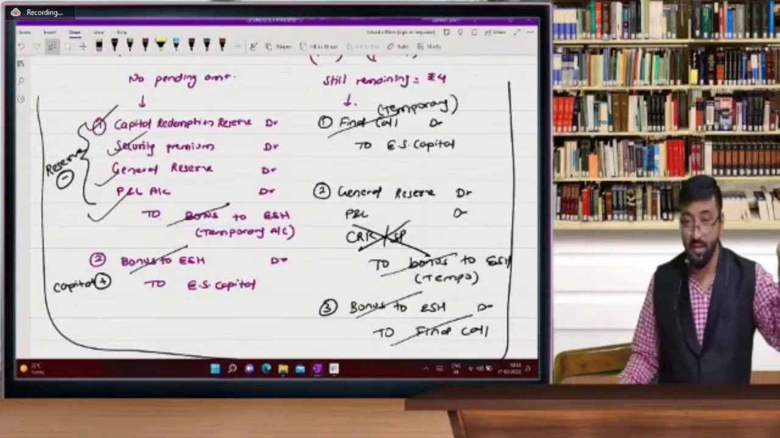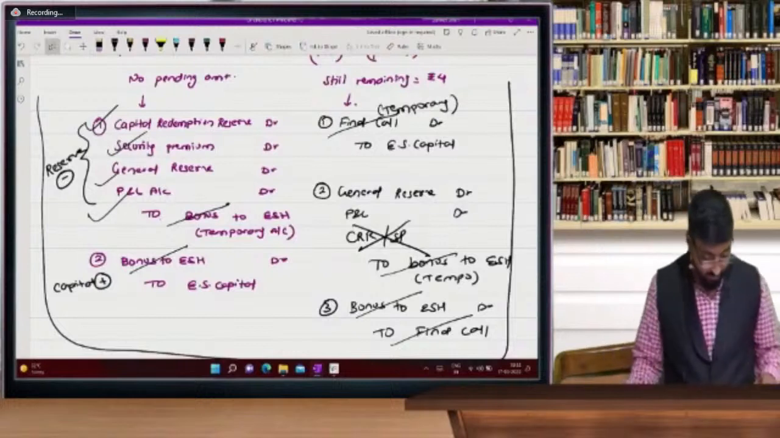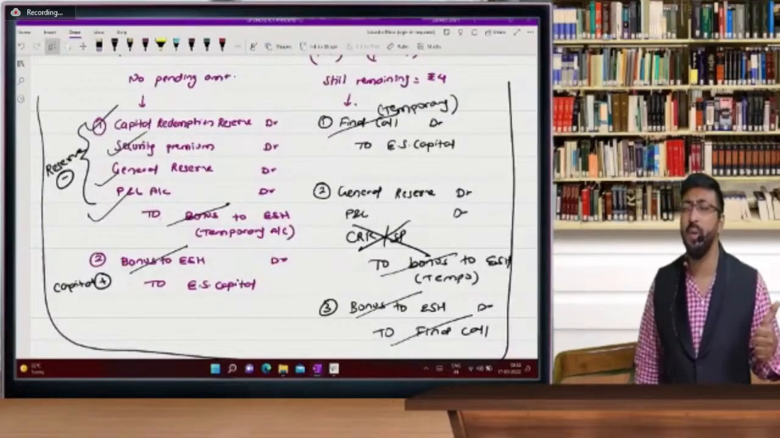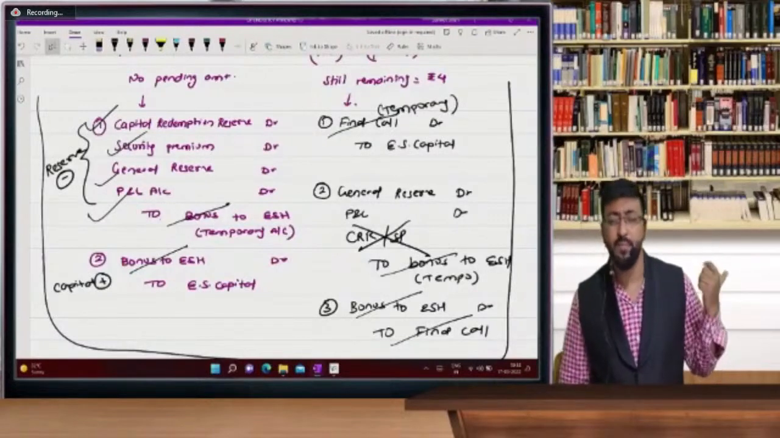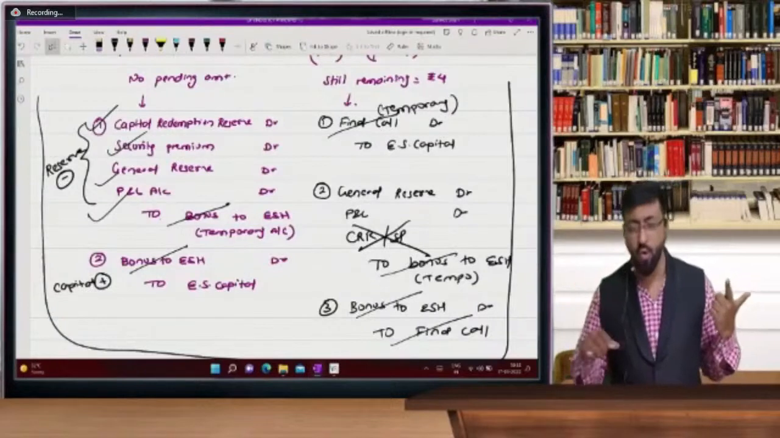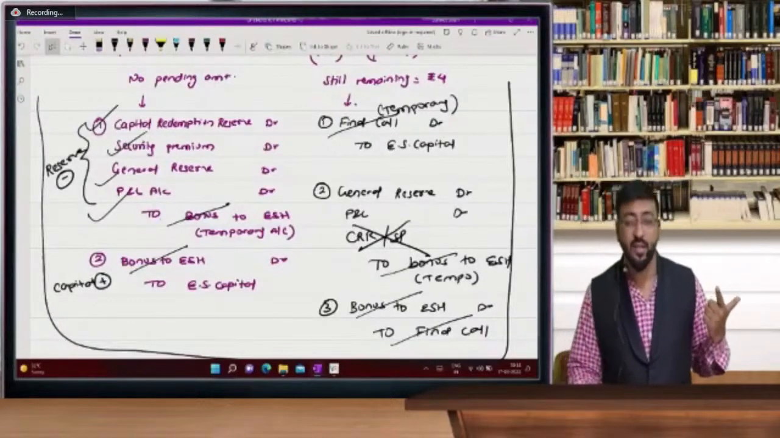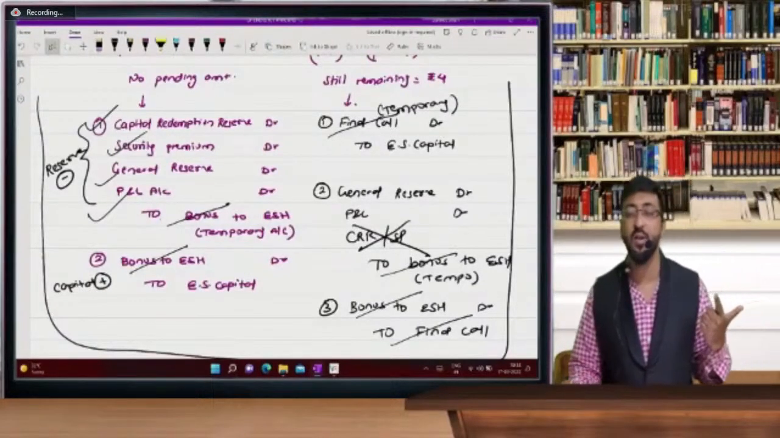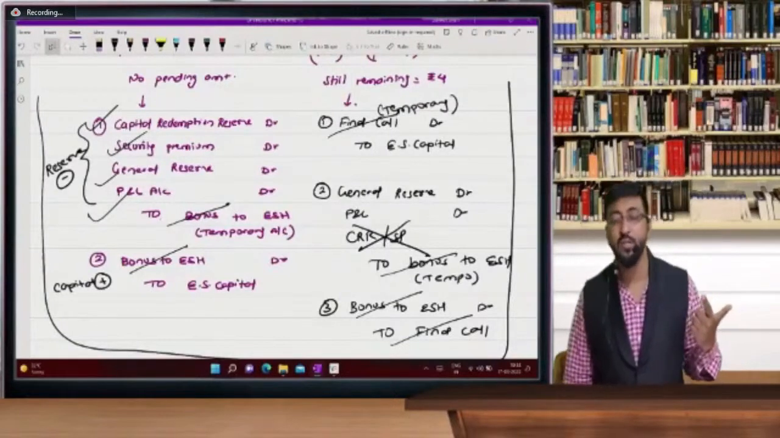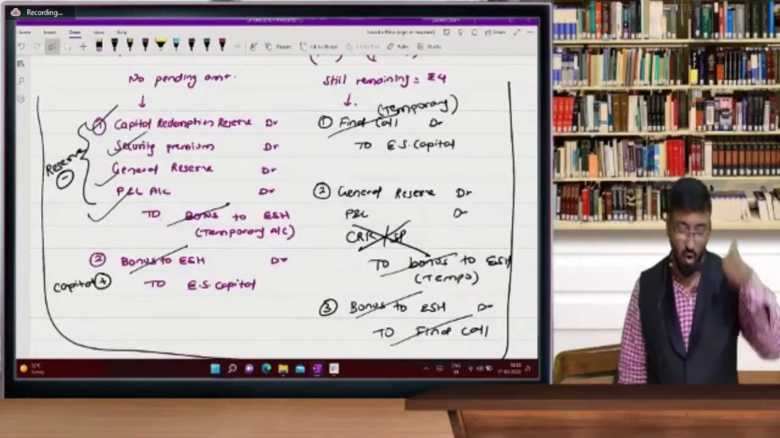Now the partly paid up entries. Number one: final call account debit to equity share capital. Then CRR, no. Security premium, no. General reserve, yes. P&L, yes. General reserve account debit, P&L account debit to bonus to equity shareholder, and then bonus to equity shareholder account debit to final call. One time.